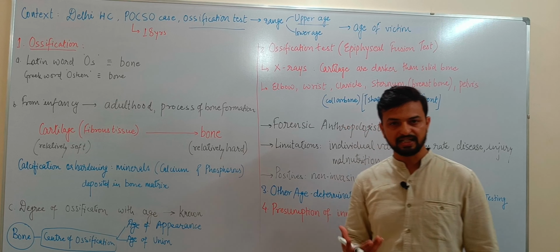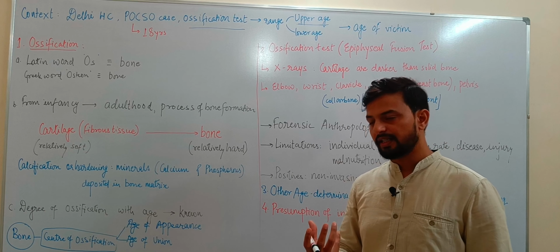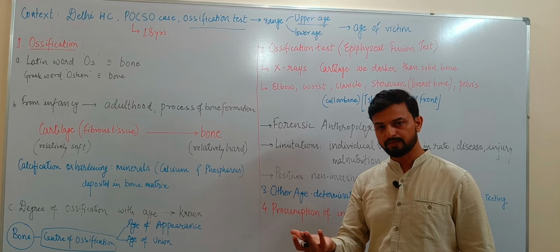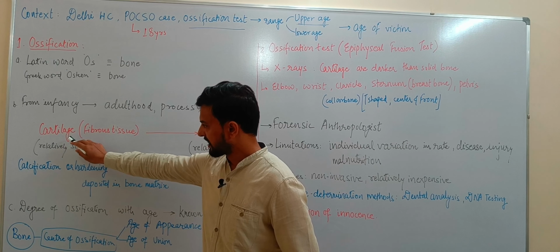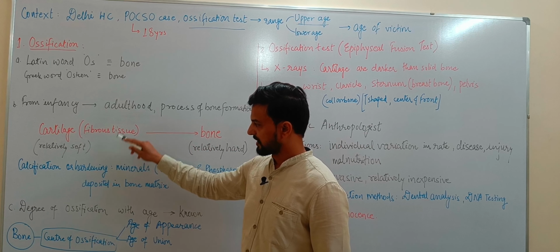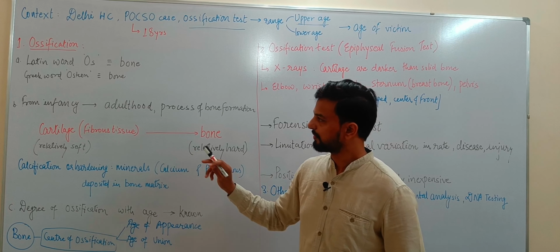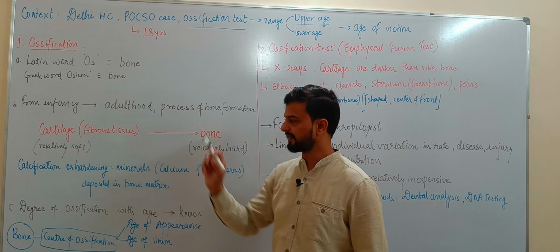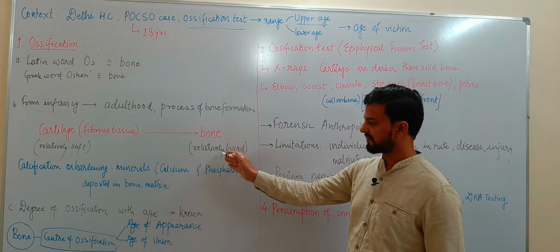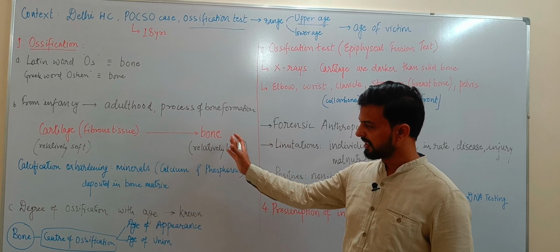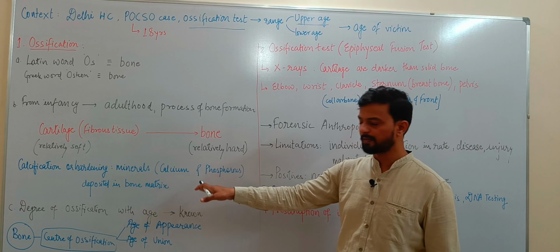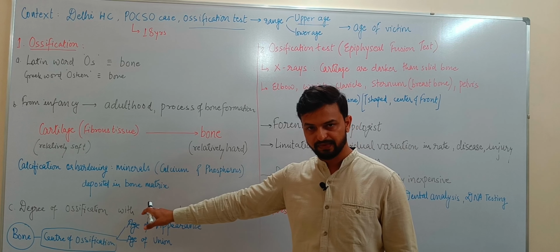As we know, the human skeleton is initially largely formed of cartilage, and with age it gradually transforms into bone. So from cartilage to bone transformation takes place, and this transformation, the process of bone formation, is called ossification. We know that cartilage is a fibrous tissue which is relatively soft, whereas bone is obviously relatively hard. So this hardening takes place through calcification.